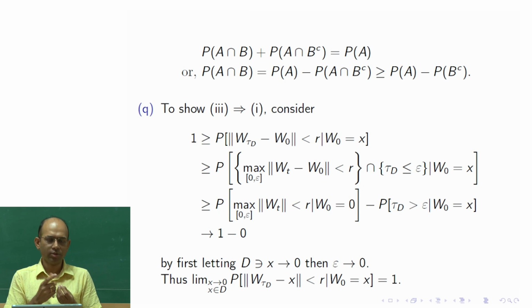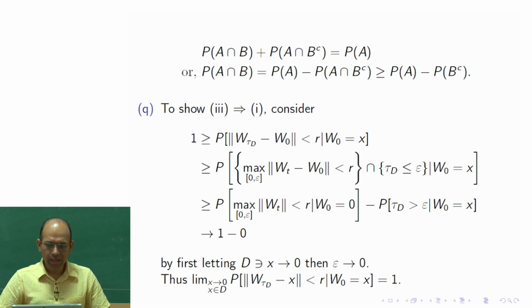It is the same as that of, instead of x, you start from 0 and you consider a ball of radius r around 0 instead of around x. So the conditional probability of this event would be the same as the conditional probability of this event, where w0 is equal to 0. And then b complement, that is, tau d is strictly greater than epsilon, that is the complement.